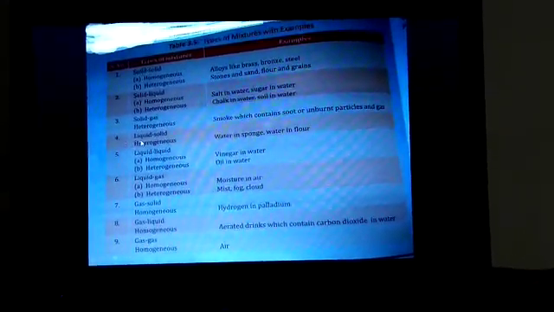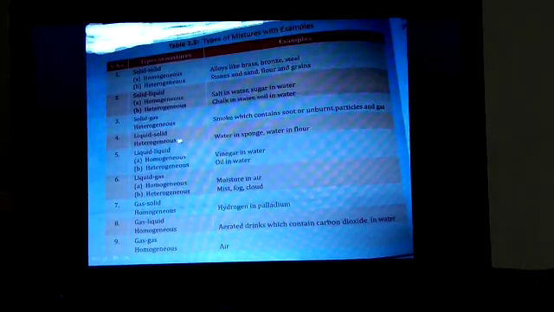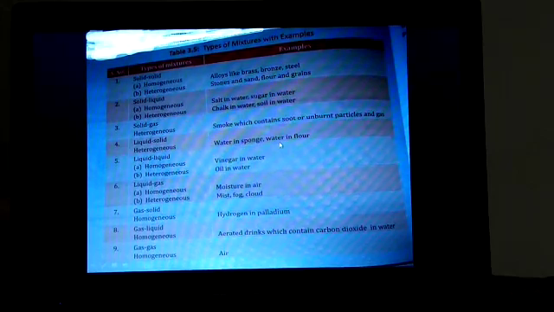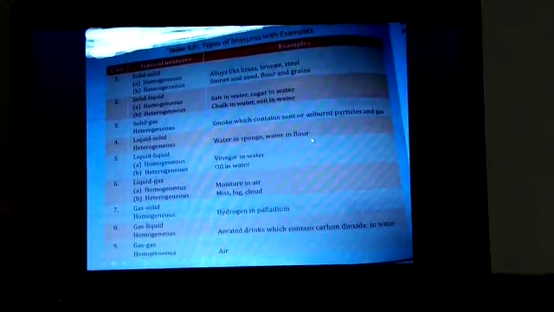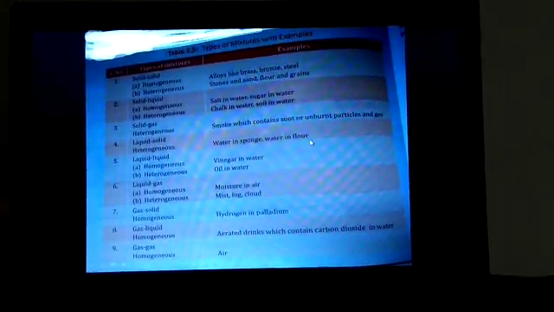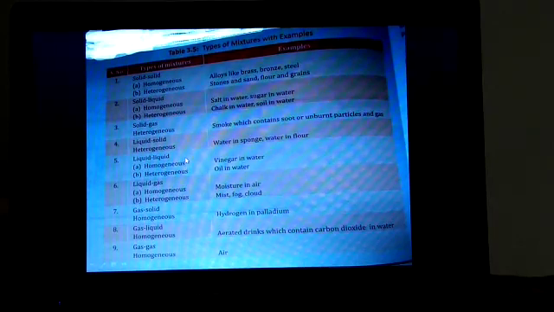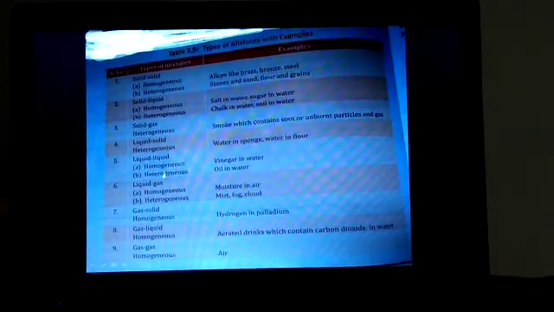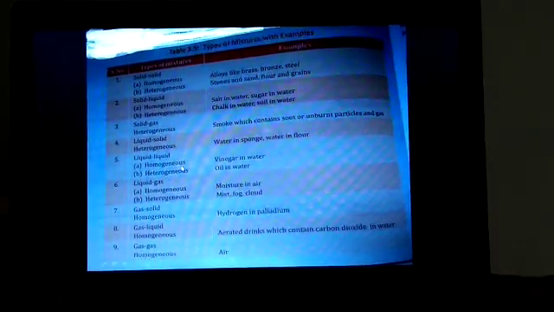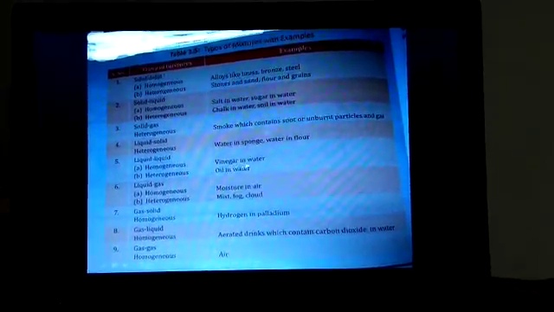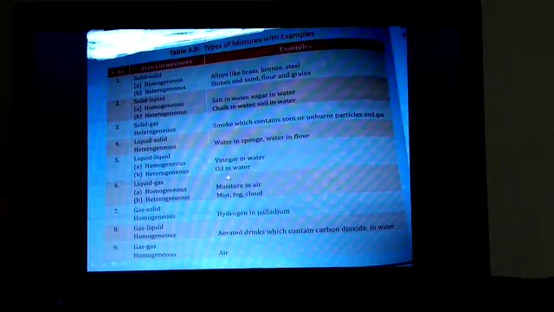Now fourth number, liquid-solid mixtures which can be heterogeneous: water in sponge, water in flour. These are the examples of liquid-solid mixtures. Now the next, fifth number, liquid mixtures that can be homogeneous or heterogeneous. Homogeneous mixture example is vinegar in water, and heterogeneous mixture is oil in water.